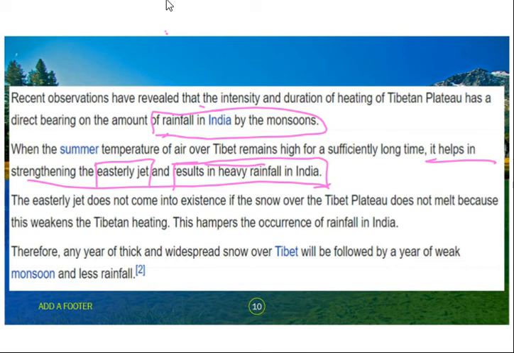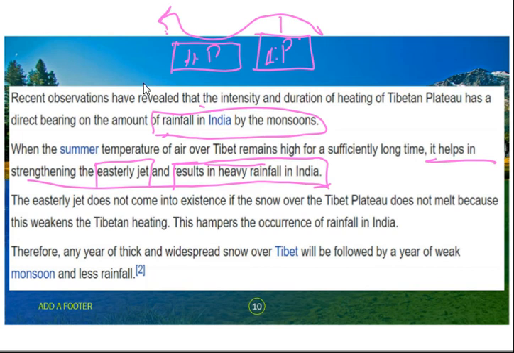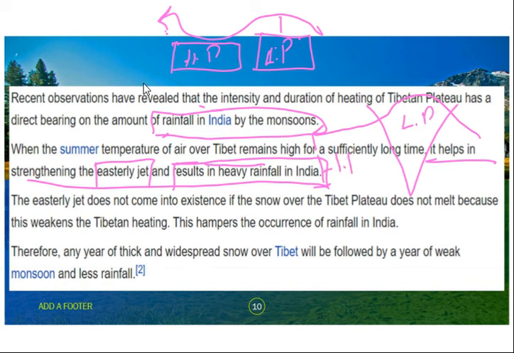Similarly, jets move like this, right? So if a piece of land is here, in this place they create high pressure. Where there is an upwelling, here the curve is up from the ground, so it creates low pressure here. Similarly, if they move over India like this, creating low pressure here and high pressure somewhat here, right? So, adding on to our monsoon.